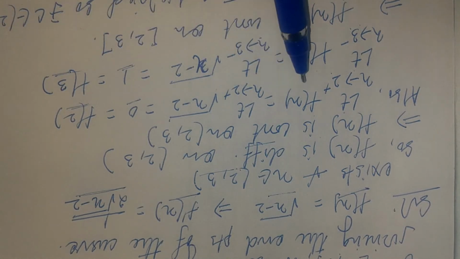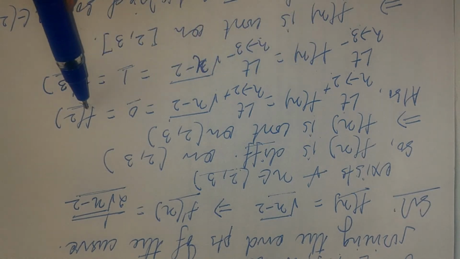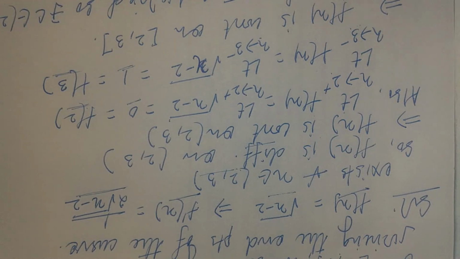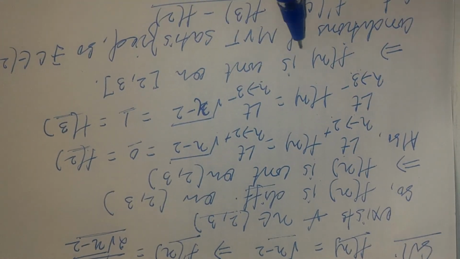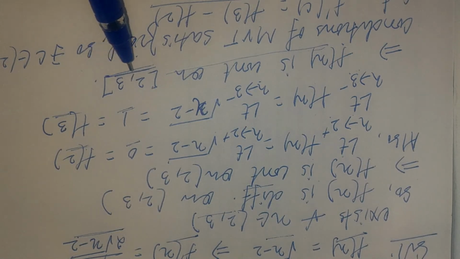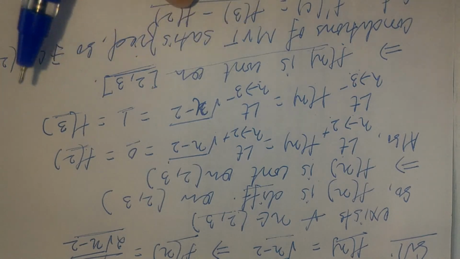So the right hand limit at 2 is equal to f(2) and the left hand limit at 3 is equal to f(3). So this function is continuous in the closed interval 2 to 3. Now the two conditions, continuity and differentiability, are satisfied.